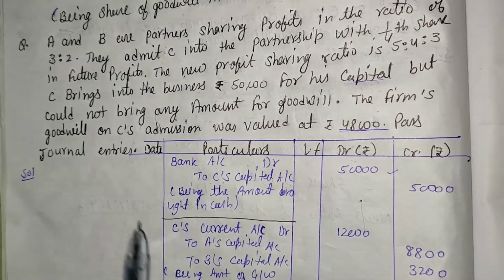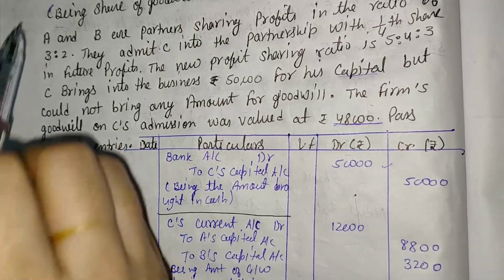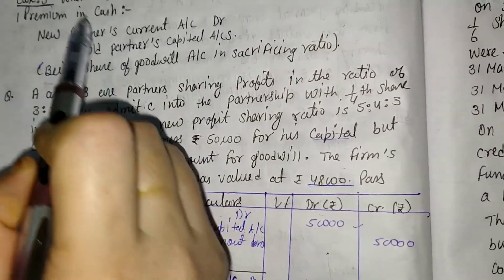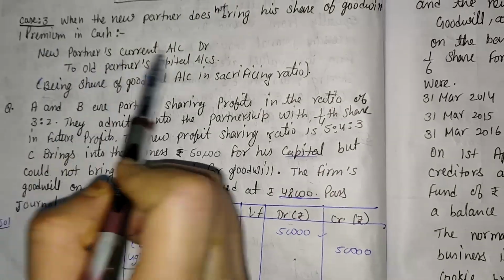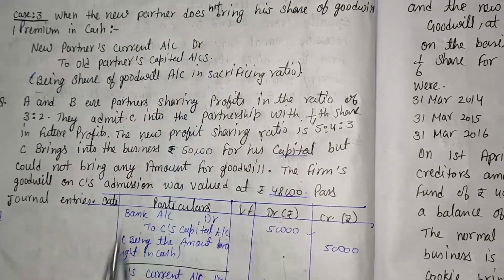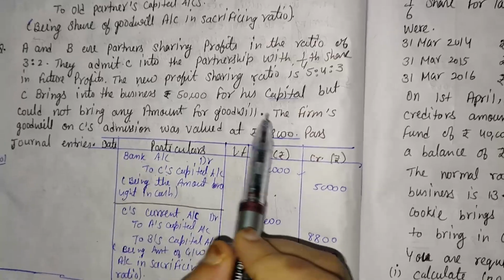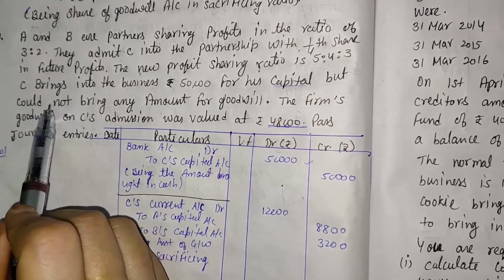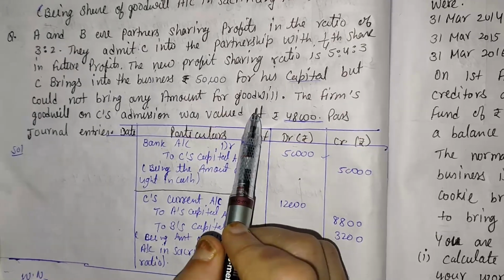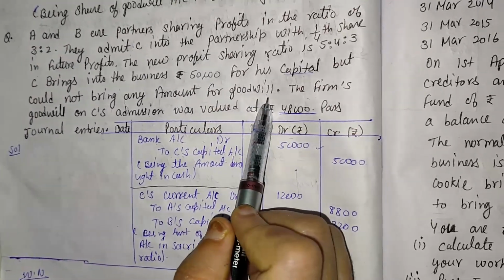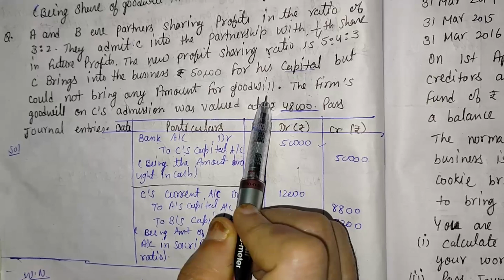Now in case number 3, we already discussed that if the new partner is unable to bring his share of goodwill, then new partner's current account to old partner's capital account. Here it is given in the question that C could not bring any amount for goodwill. It means C is unable to pay any amount for goodwill. So that is case number 3.